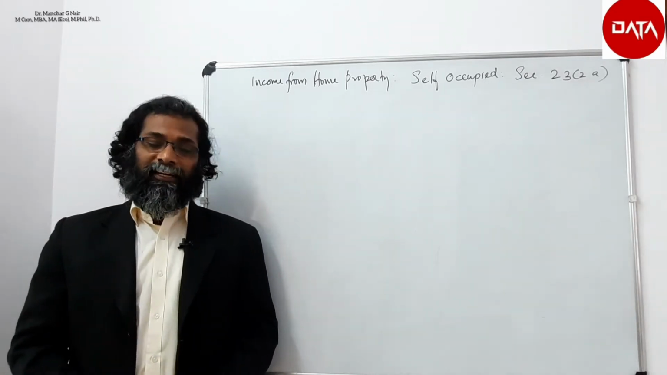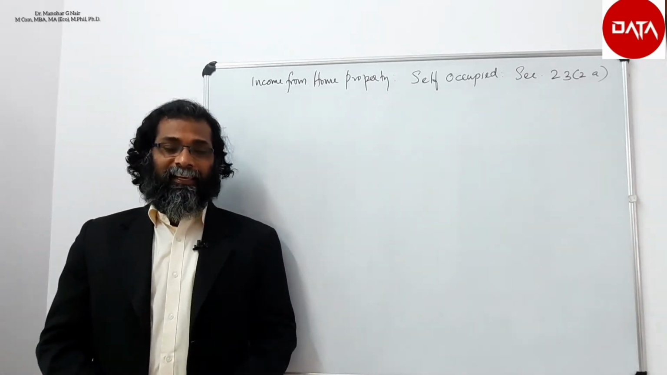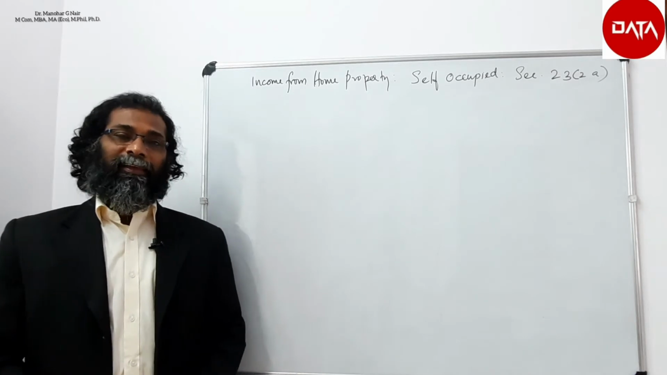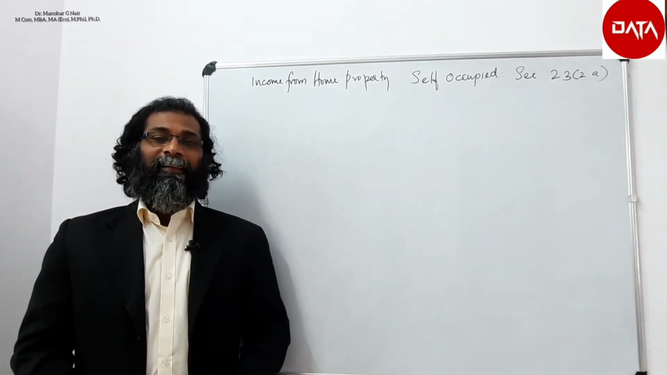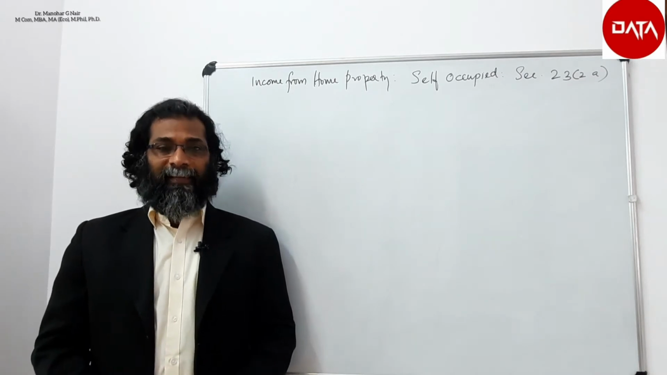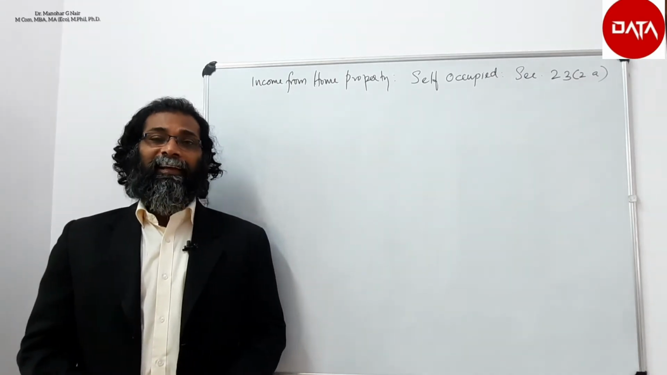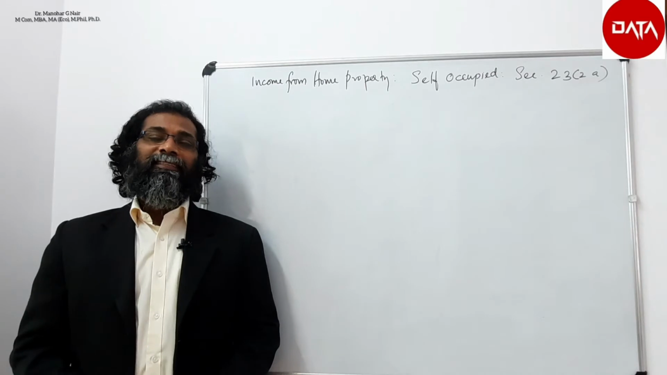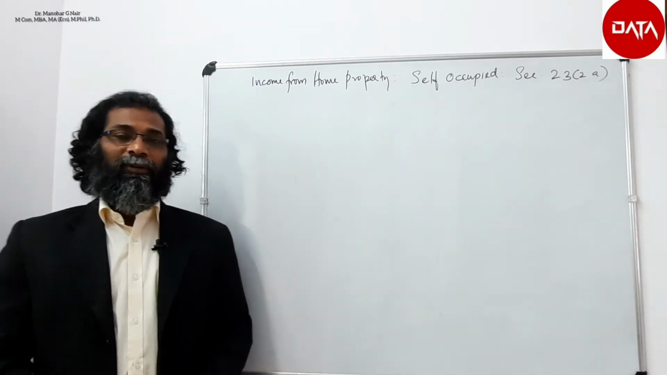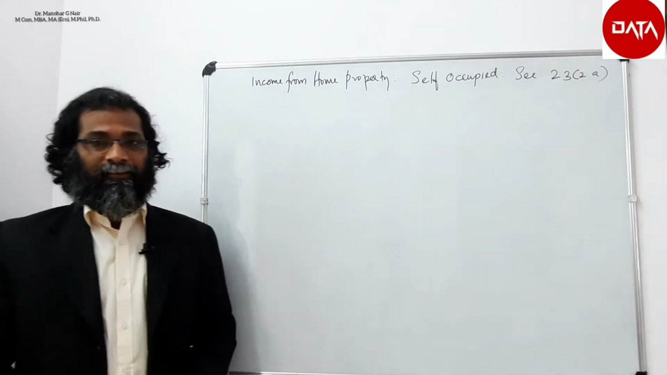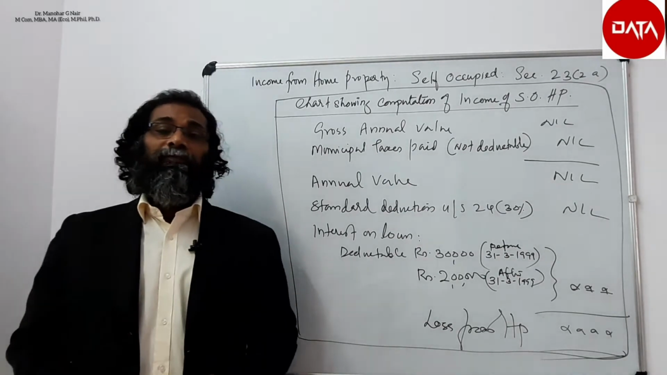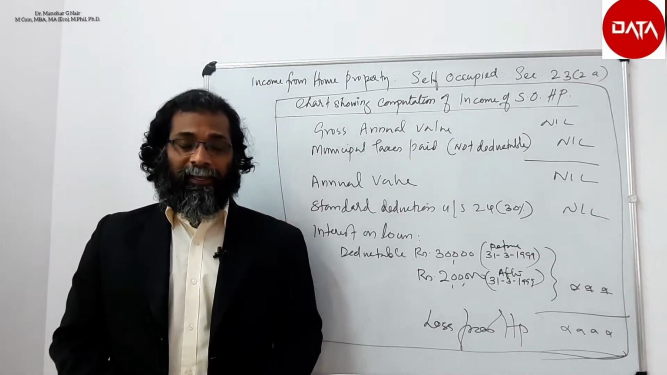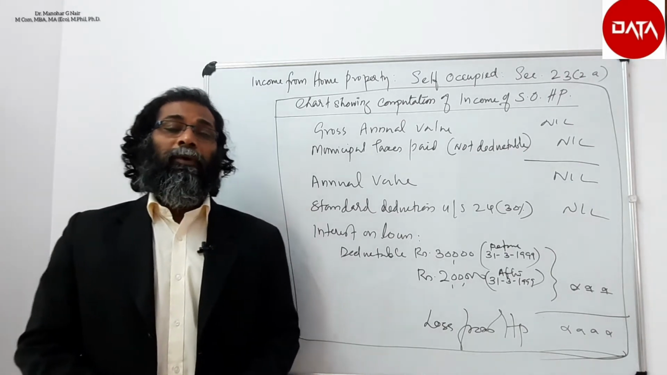So here the question is, is the self-occupied house property attracted for income from house property? The answer is yes, but he can arrive at a negative income. So let us see what section 23(2)(a) says. Dear students, this is the chart showing the computation of income from house property, which is a self-occupied one.